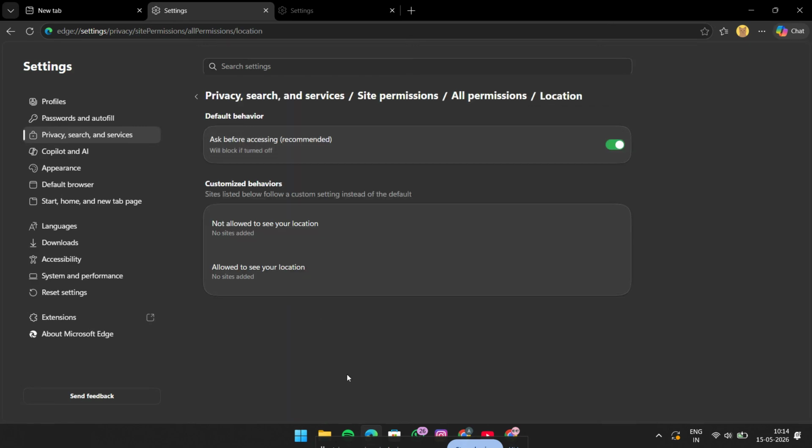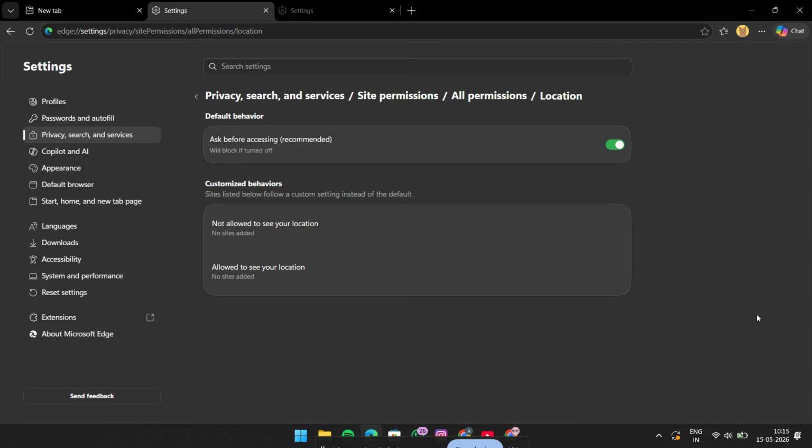Now, you'll see the main location access option. Turn on Ask Before Accessing. When this is enabled, websites will be able to request your location and Edge will ask you for permission before sharing it. This is the safest and most flexible option because you stay in control of which websites can use your location. If a specific website still isn't working, make sure it isn't blocked in the custom permissions list below.